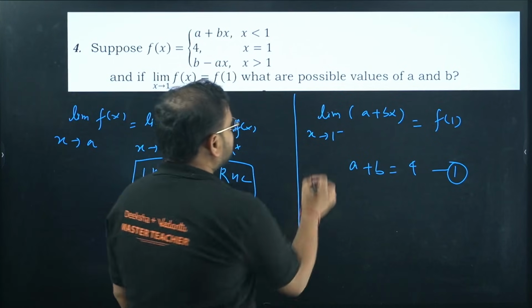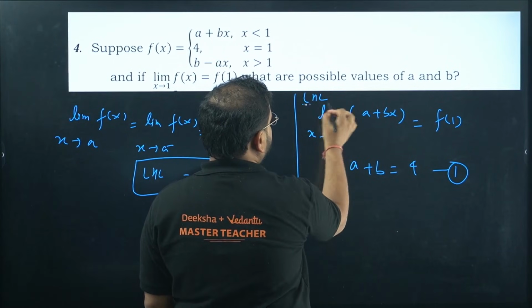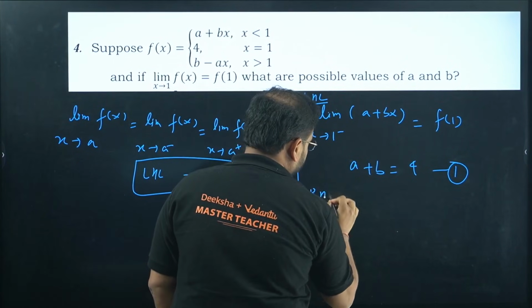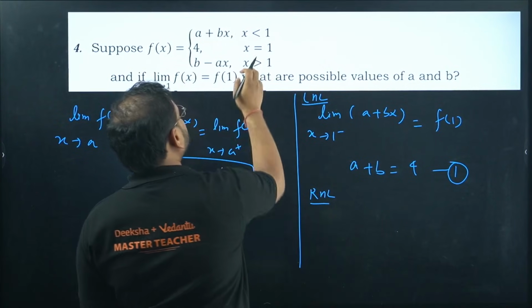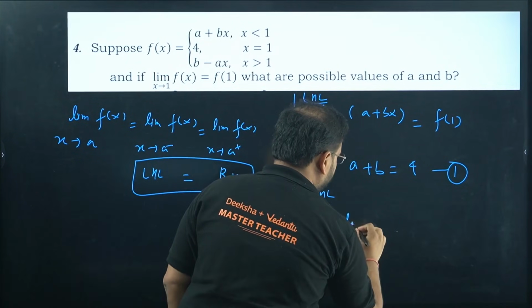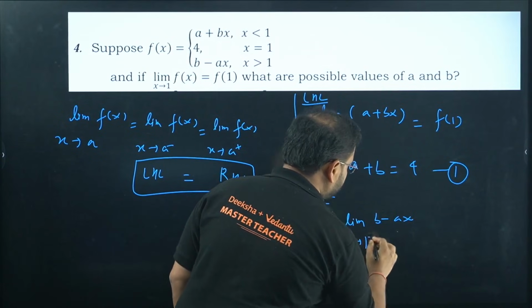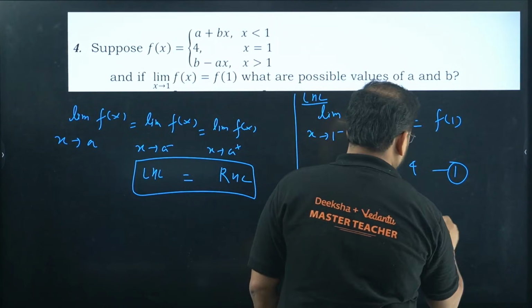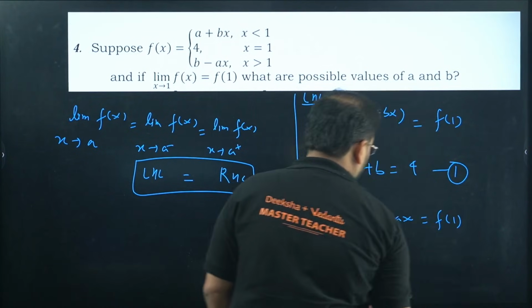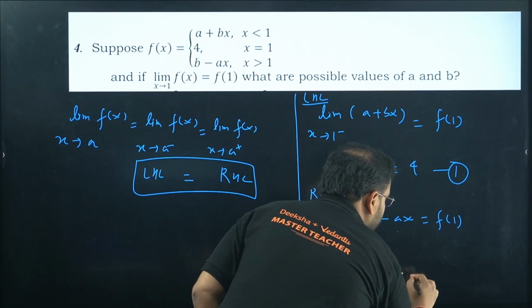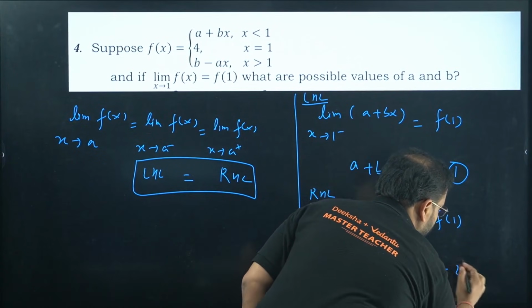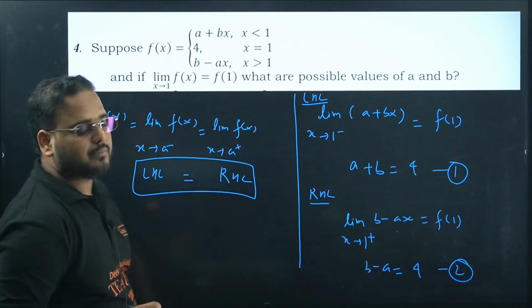Next, this is my LHL, okay? Apply RHL now. In this case, we're going to go with this one. So, limit of b minus ax, x tends to 1 plus, equals again f of 1. We'll have here b minus a equals 4. Equation number 2.